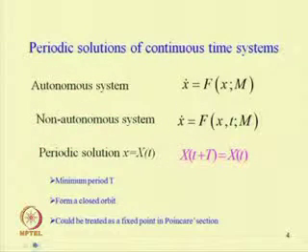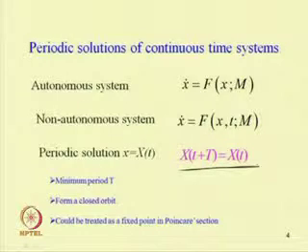So what do we mean by a periodic solution? Let us consider an autonomous system x dot is a function of x and m, where m is the control parameter. If the solution x(t), that is x with time, repeats after a time interval T with a minimum period T, then we can say the solution is periodic.